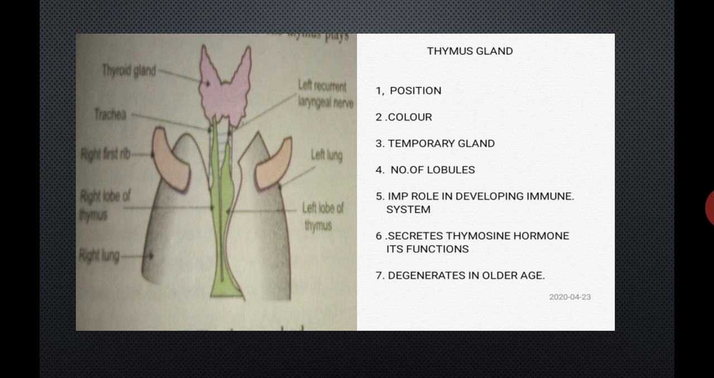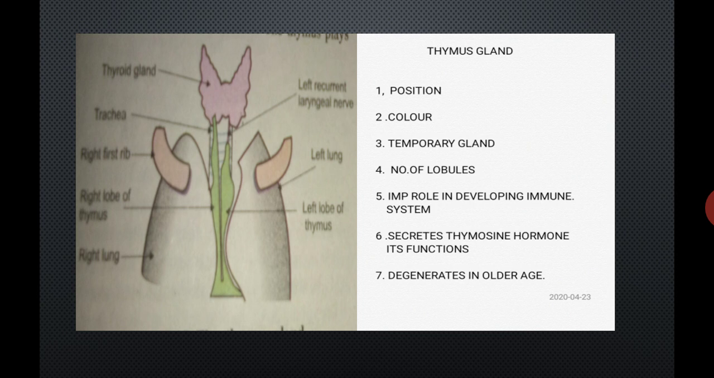Why is it a bilobed gland? Because it consists of two lobes. So point number 2, it is a soft, pinkish and bilobed gland. Number 3, it is a temporary gland. Why is it a temporary gland? Because it is prominent at birth and gradually degenerates in the adult.